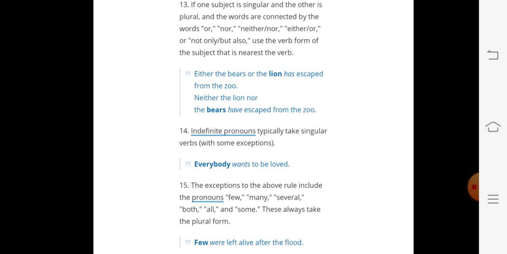And now rule number 15. The exceptions to the above rule include the pronouns few, many, several, both, all, and some. These take plural verbs. So, few were left, because few, many, these are plural things, and that's why we use a plural verb with these types of indefinite pronouns.